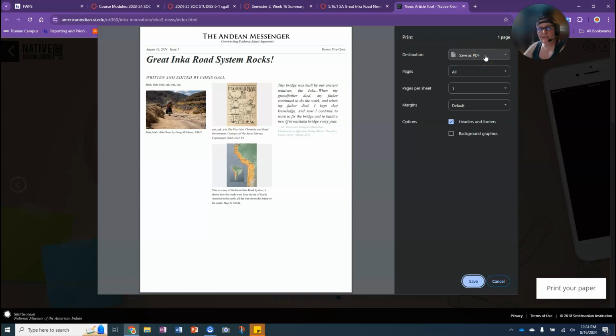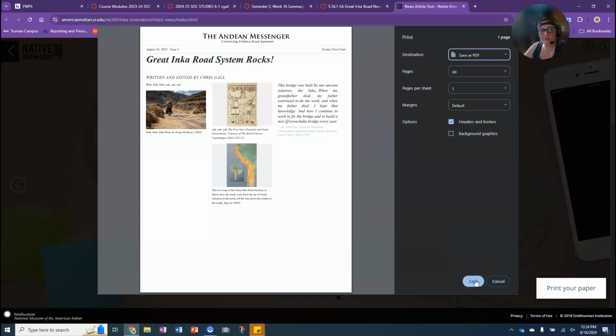You need to save it as a PDF. PDF is basically portable document format. It means any electronic device can read it, especially these days. Make sure that you're saving it as a PDF. You'll have some different options. You should have a save as PDF option as one of your printer drivers.